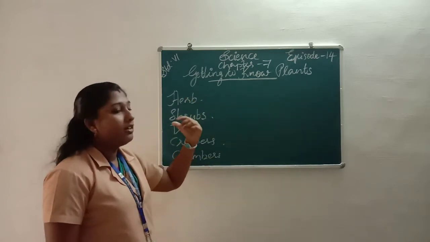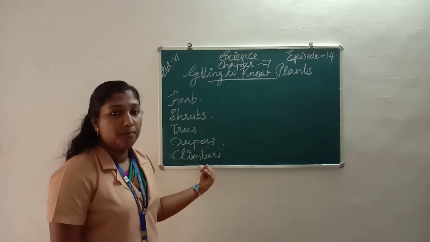Once again, herbs, shrubs, trees, creepers and climbers.